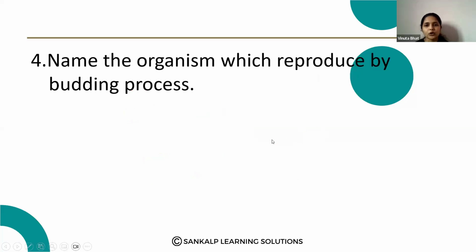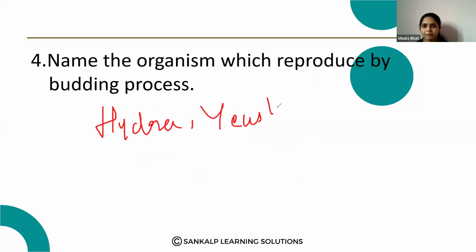Next question. Name the organisms which reproduce by the budding process. Here, yeast and hydra, which reproduce by the budding process.